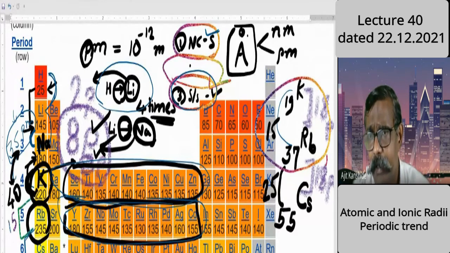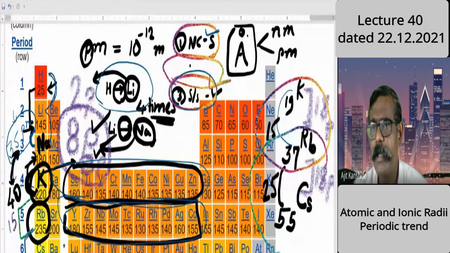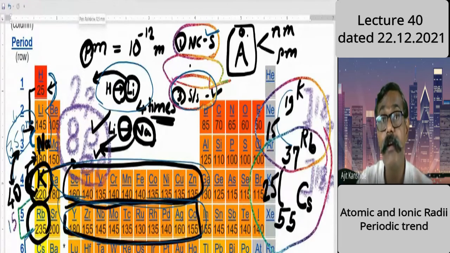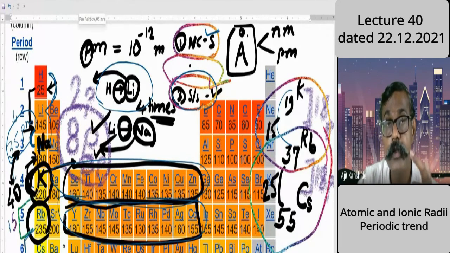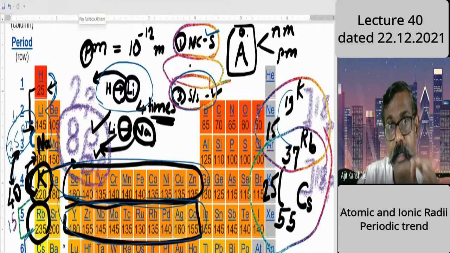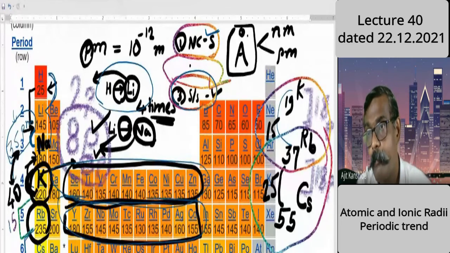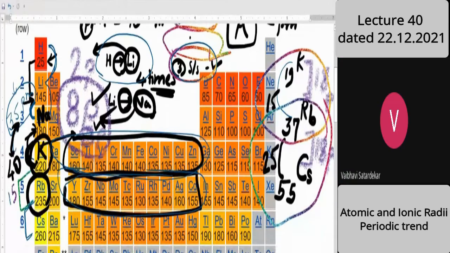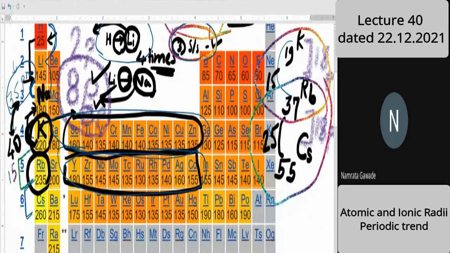And now I'm comparing the jump in size from rubidium to cesium. It is by 25. It is increased because of more shielding, as d orbitals are more added. It's a comparison. Are you following what I'm saying? Yes, sir.